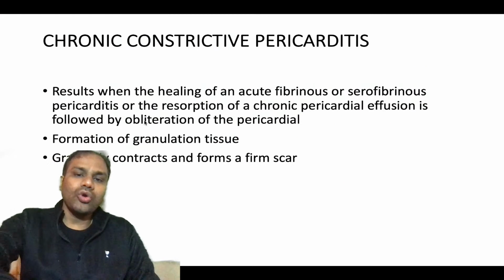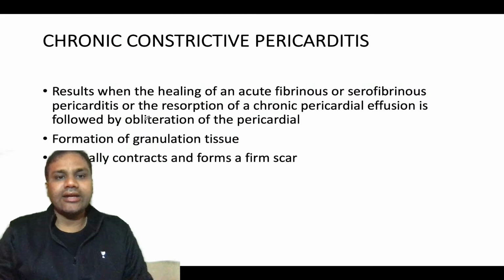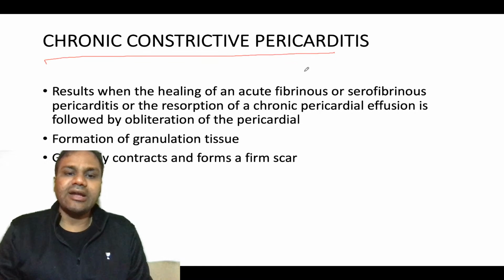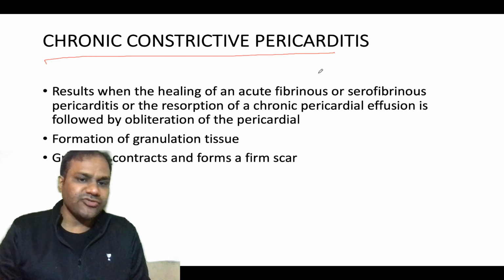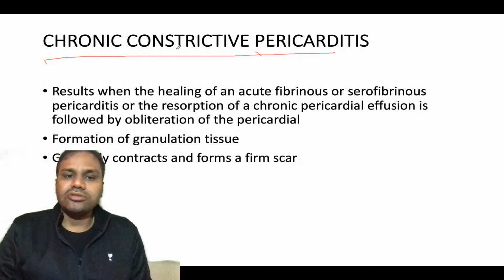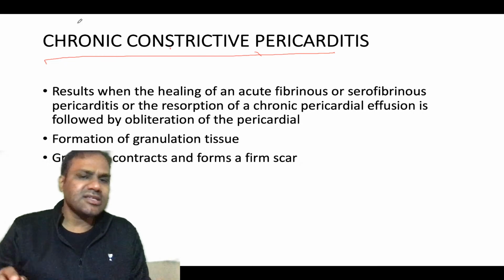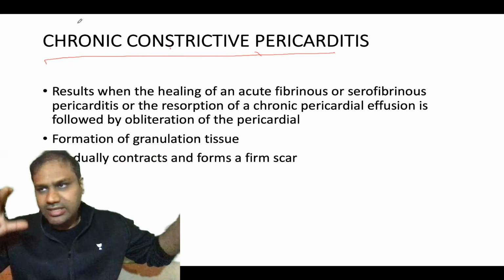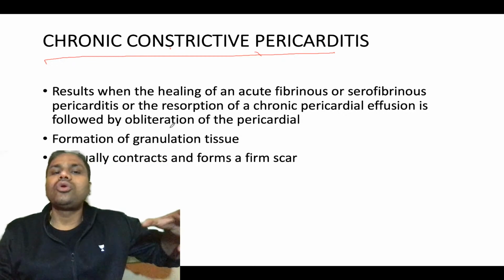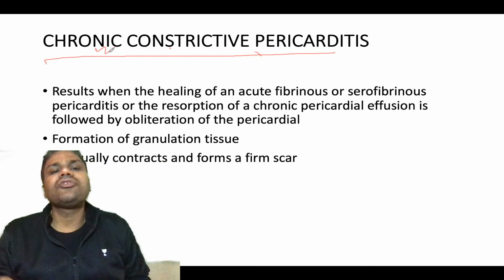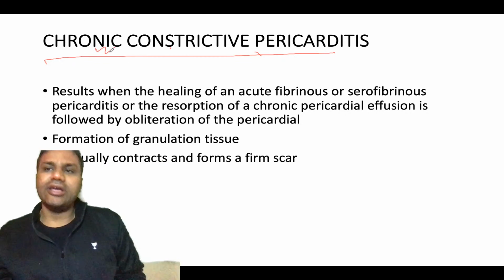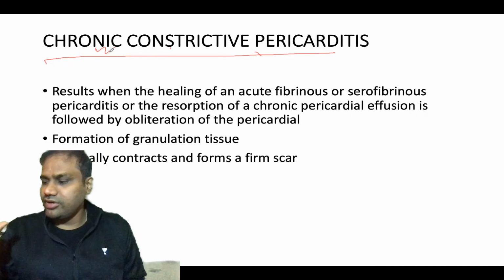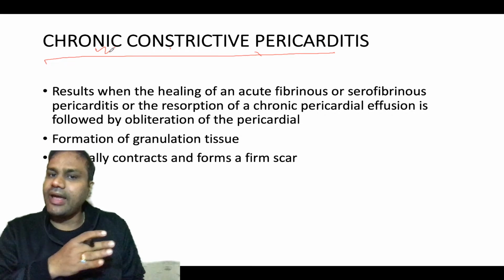Now chronic constrictive pericarditis. What you can do is go to general pathology. There is acute inflammation and chronic inflammation. This chronic constrictive pericarditis is a sequel of chronic inflammation, a type of chronic inflammation which we have done in general pathology.